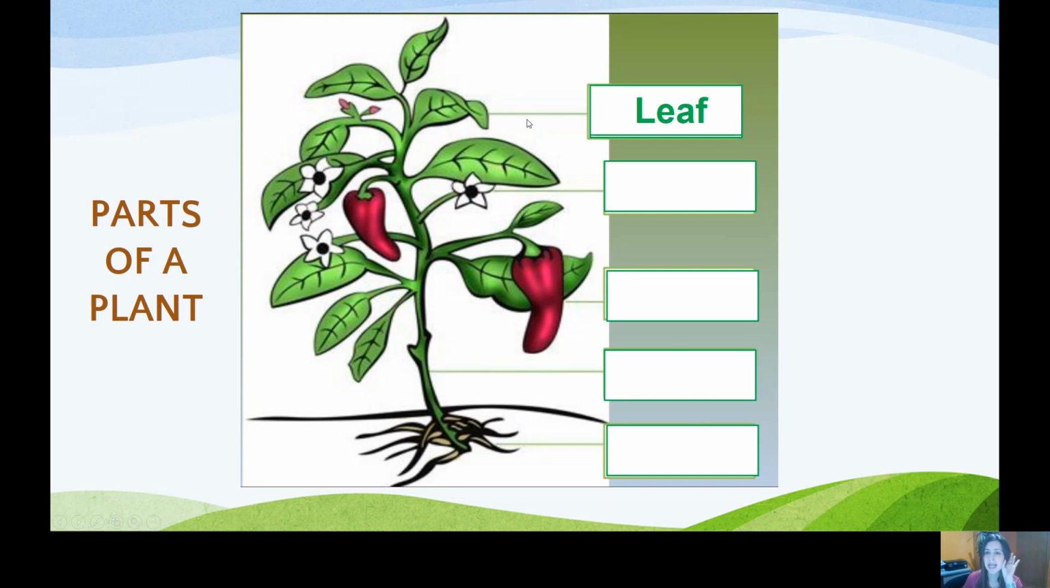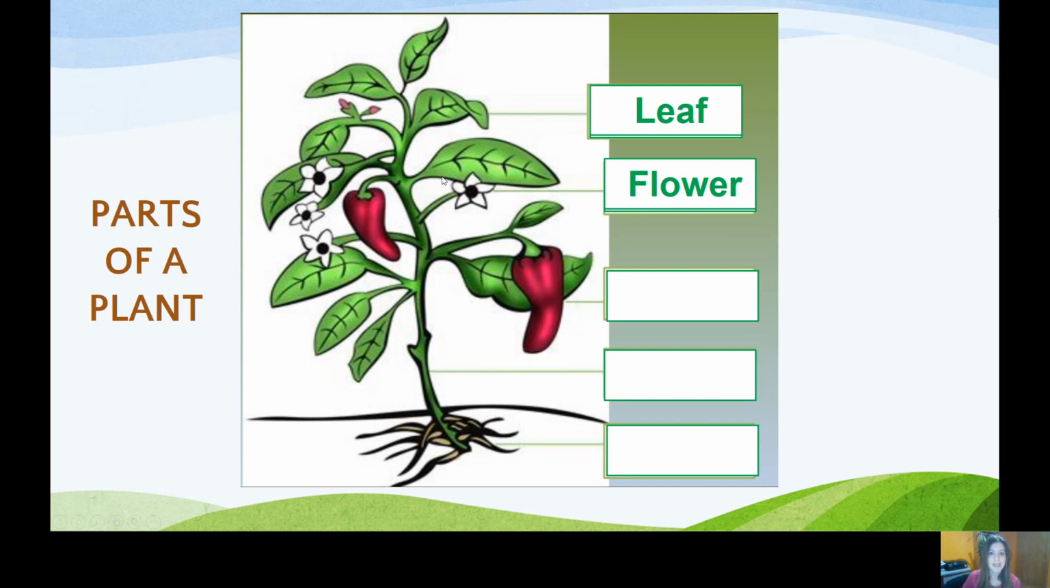Leaf. Can you repeat that? Leaf. So it's L-E-A-F. Now you, come on. L-E-A-F. Very good. Leaf. Okay, the leaves are very important in a plant because they make their own food on their leaves. They make the nutrition function on their leaves, okay? Taking the water and the sunlight and the air. They make the photosynthesis, which is a very important process in plants.